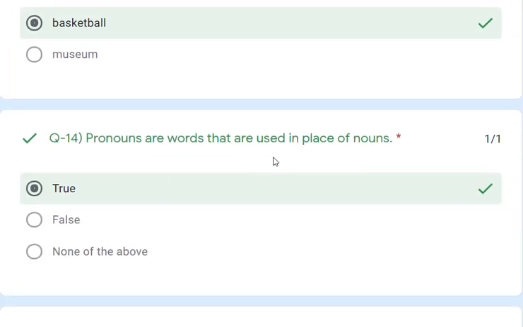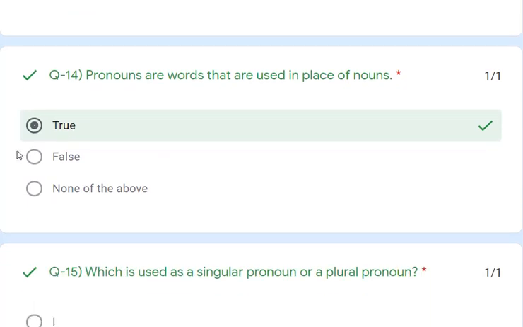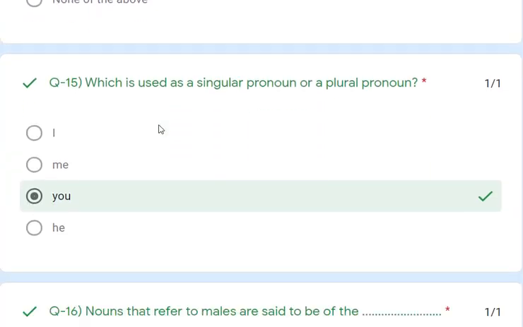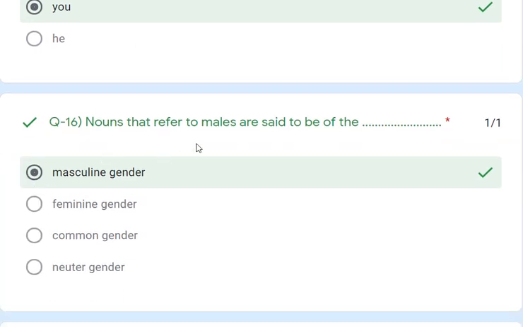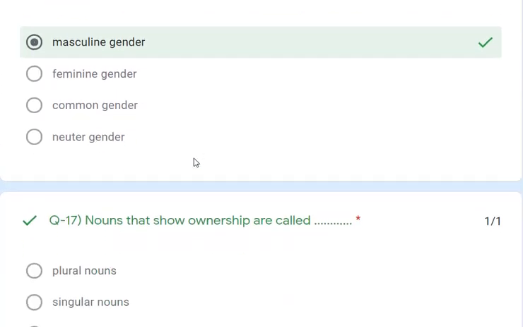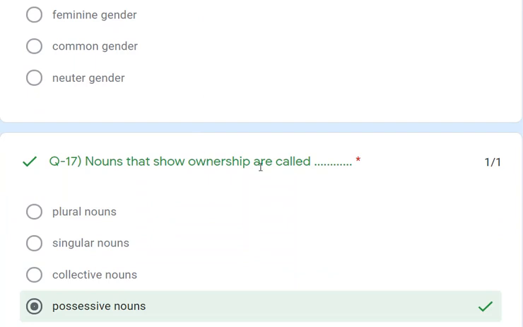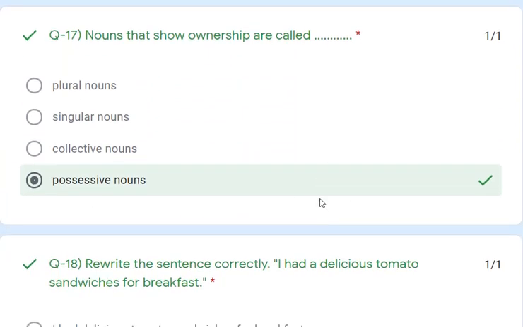Pronouns are words that are used in place of nouns. So that is correct, it is true. Which is used as a singular or plural pronoun? You can be used as both a singular and plural pronoun. A noun that refers to male is called the masculine gender. Nouns that show ownership are called possessive nouns, right?